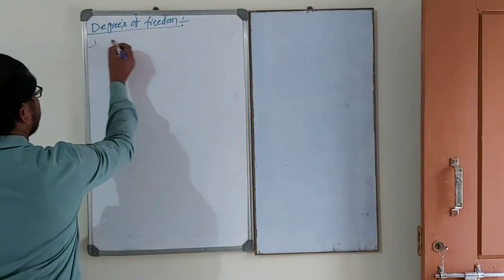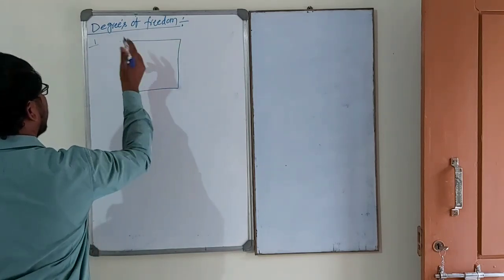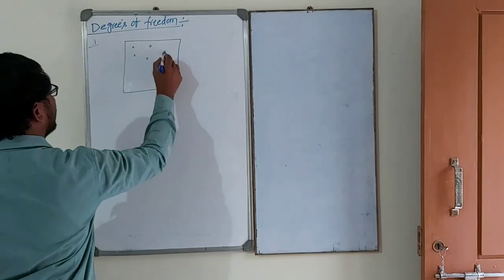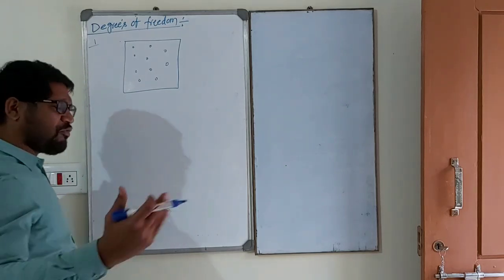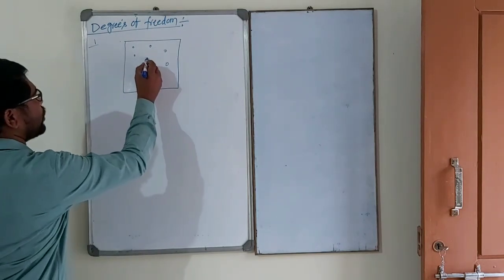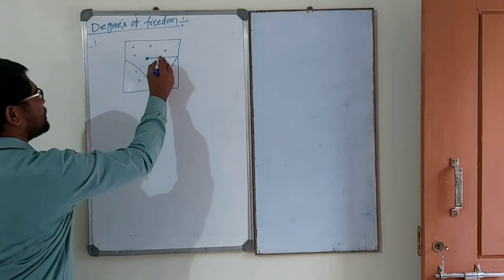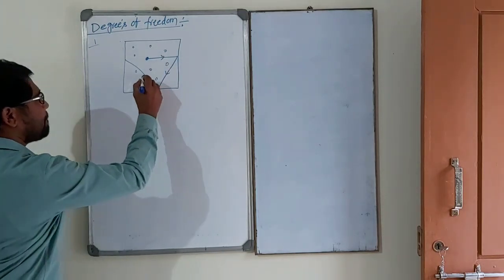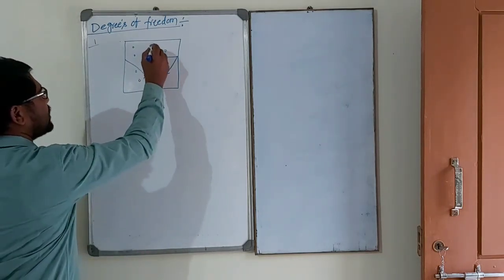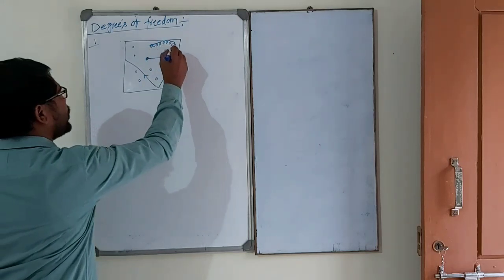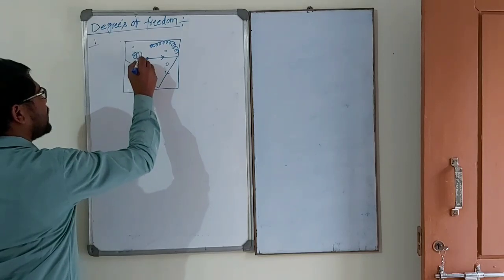See carefully. This is the cylinder. Suppose the cylinder contains a number of gas molecules which are moving in a number of modes. Suppose some of the molecules are moving in a straight line like that. Some of the molecules are moving rotationally like that. Some of the molecules are rolling like that.